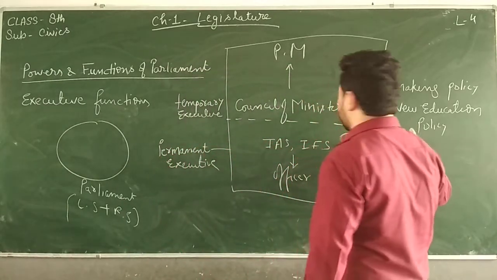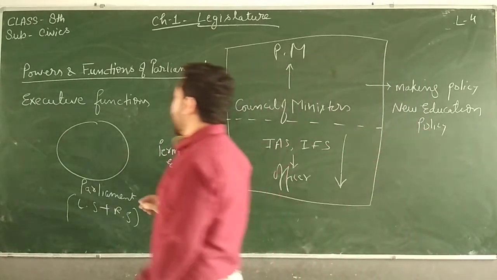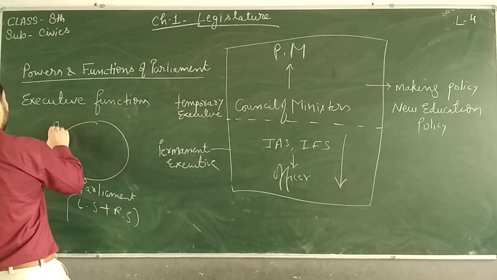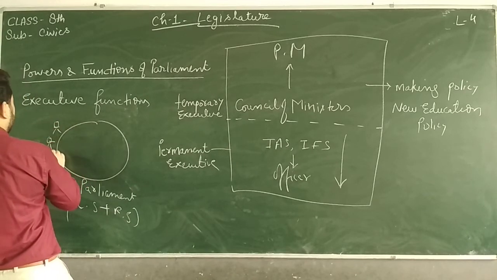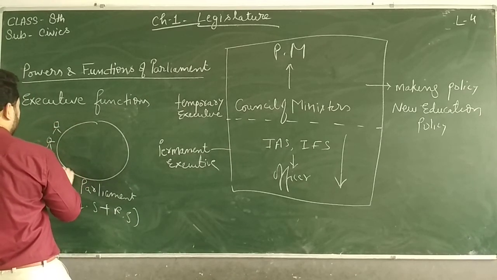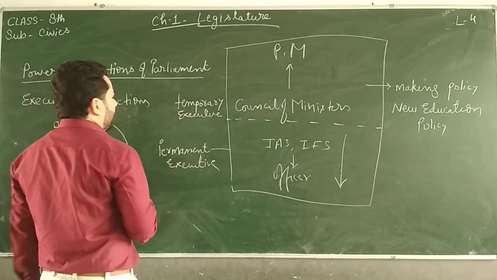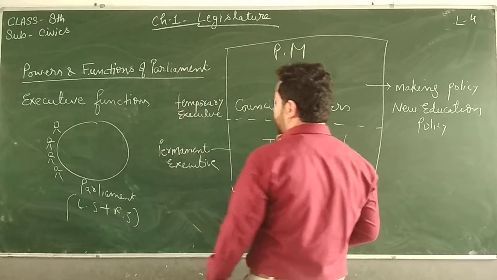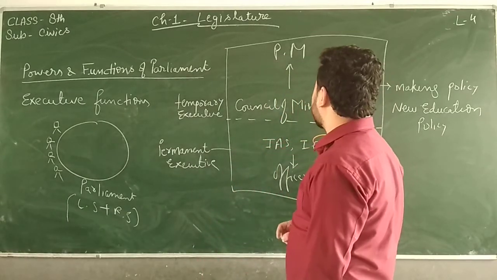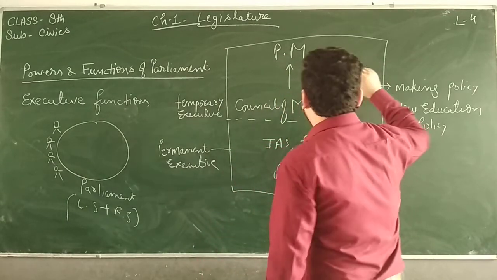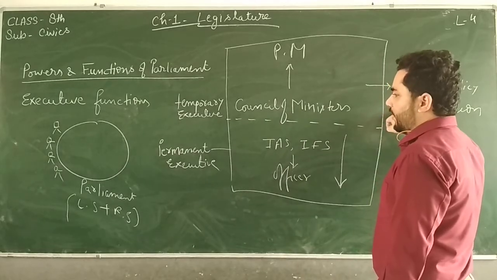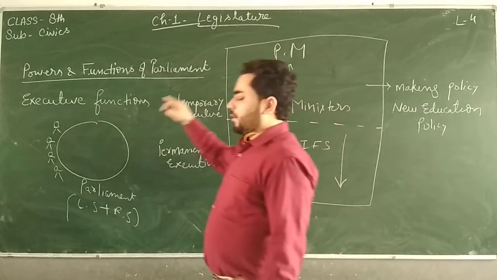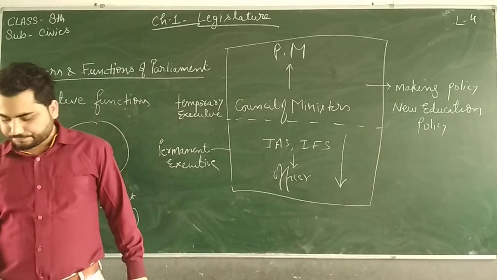If they have made new education policies, members of all parties, whether it is BJP or Congress, SP or any other party, may have objections, may ask questions, and may criticize their policy also, right?